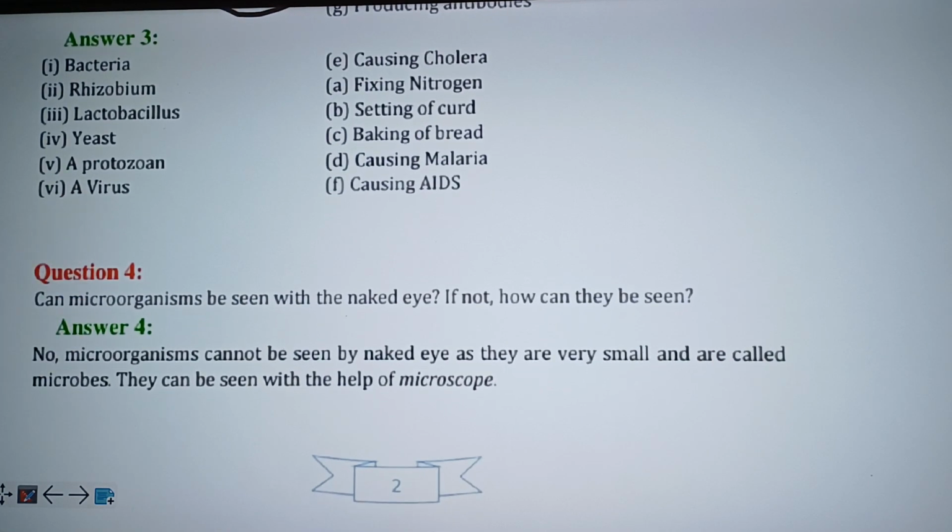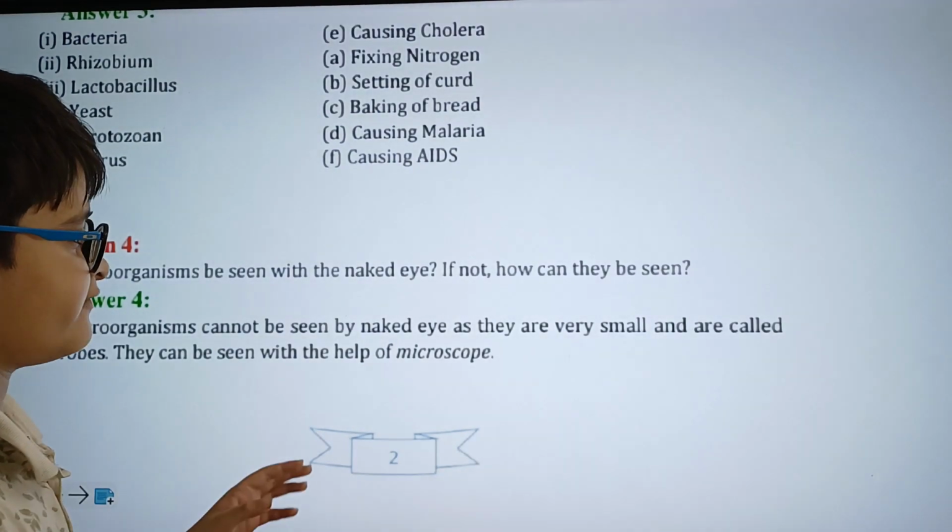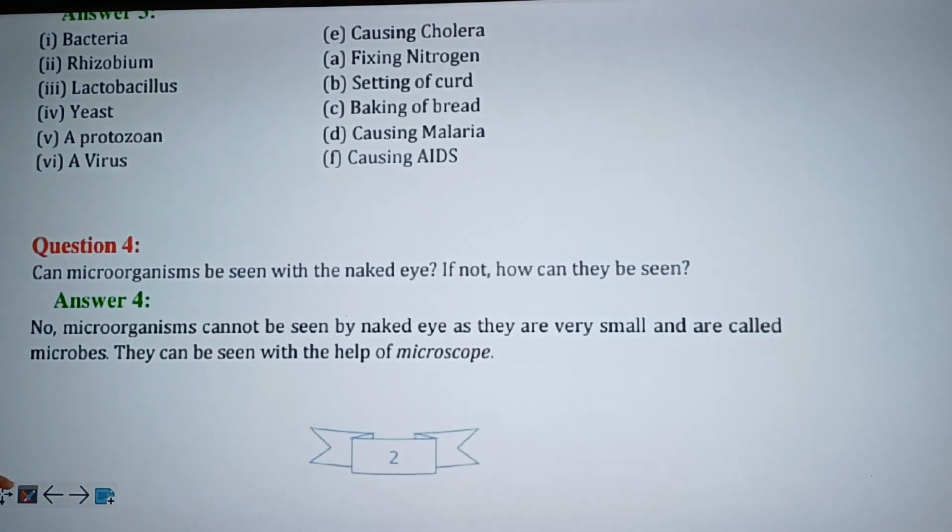Alright, moving on to question 4. Can microorganisms be seen with the naked eye? If not, how can they be seen? Here is the answer for this question. No, microorganisms cannot be seen by naked eye as they are very small and are called microbes. They can only be seen with the help of a microscope.